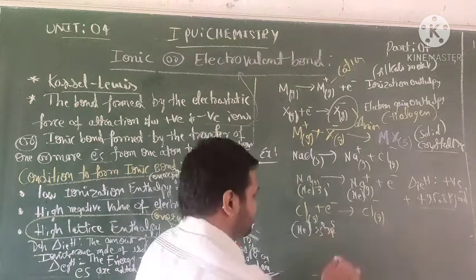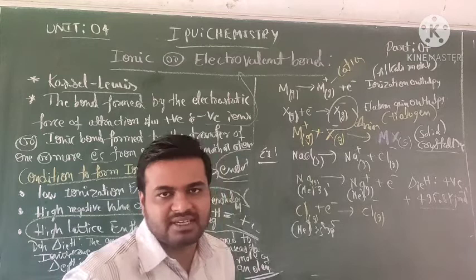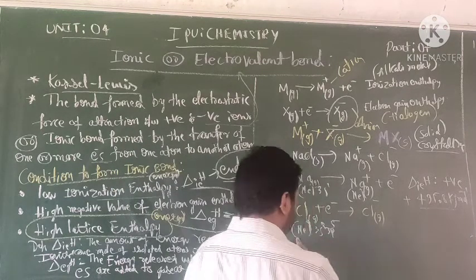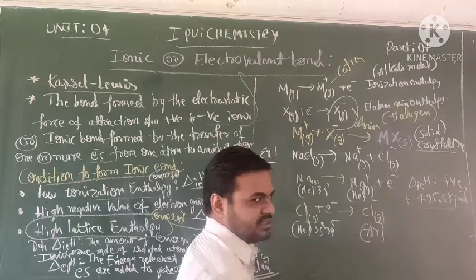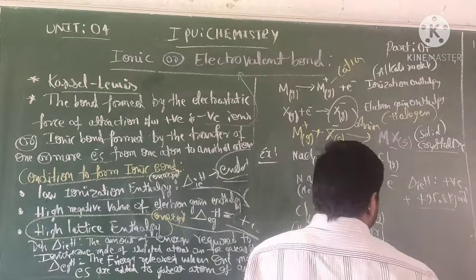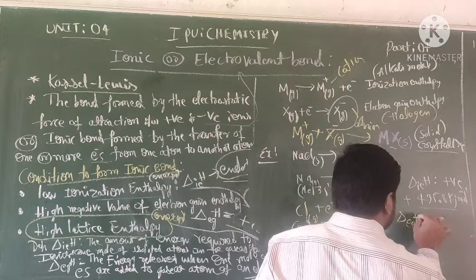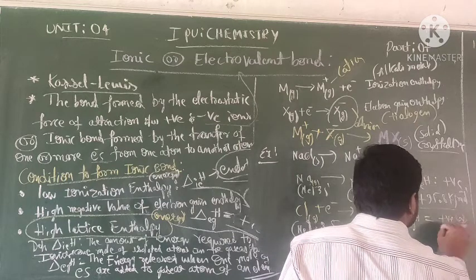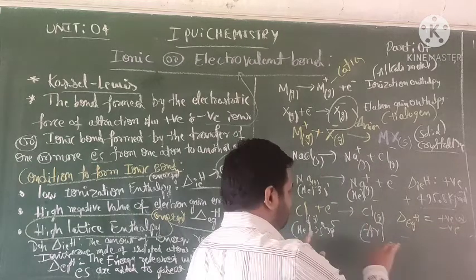It gains one electron to form a noble gas configuration. It easily accepts one electron, forming neon plus 3s2 3p6, the argon electron configuration. So for delta EGH, which is either positive or negative, here it shows a negative value.